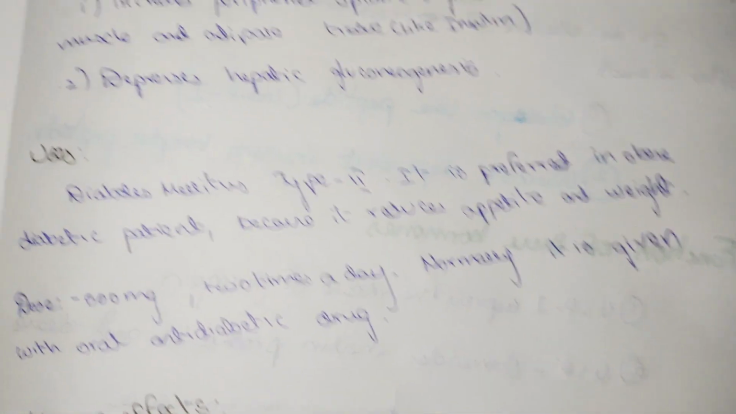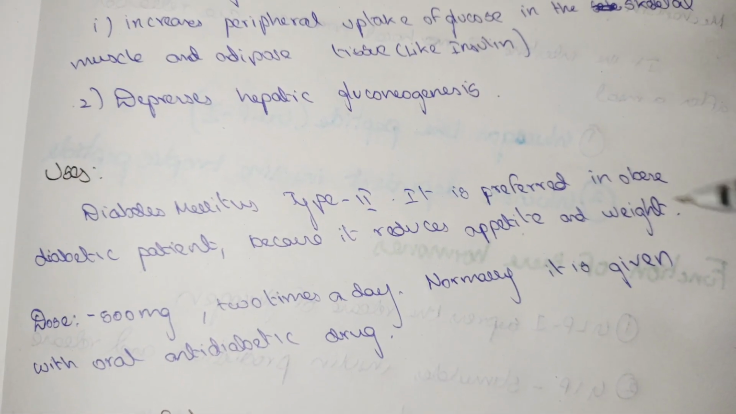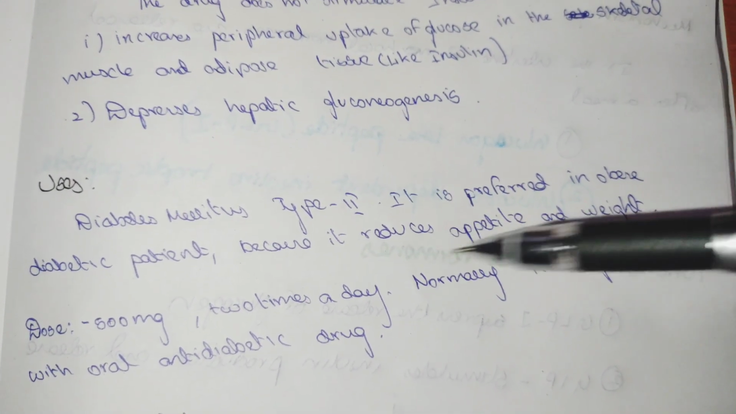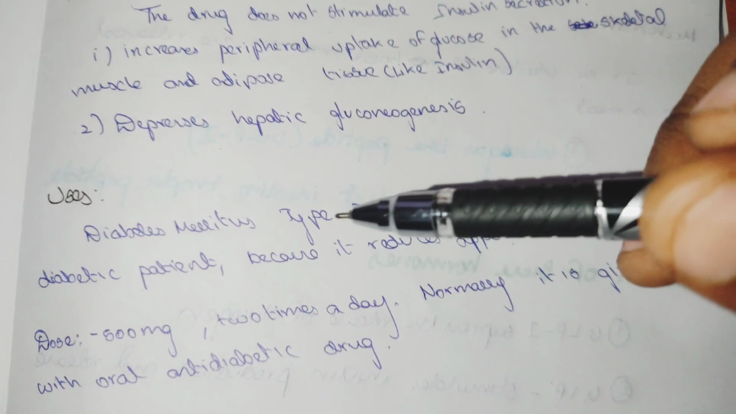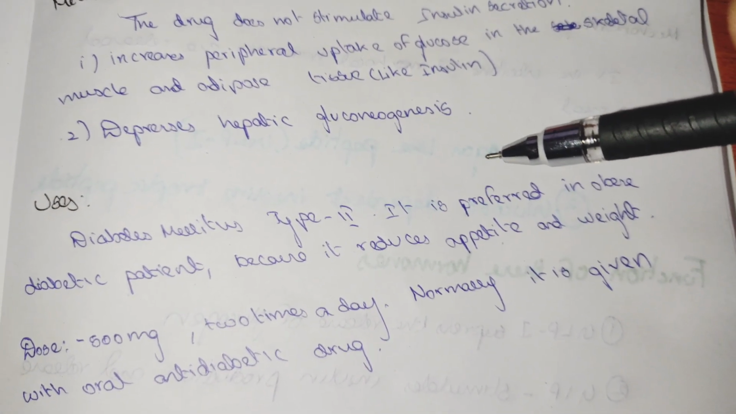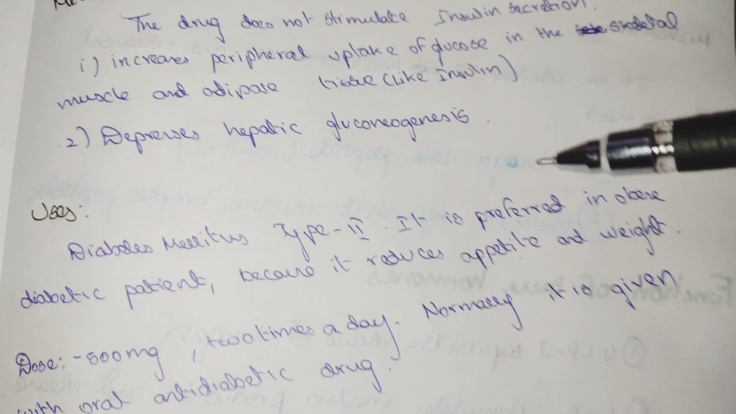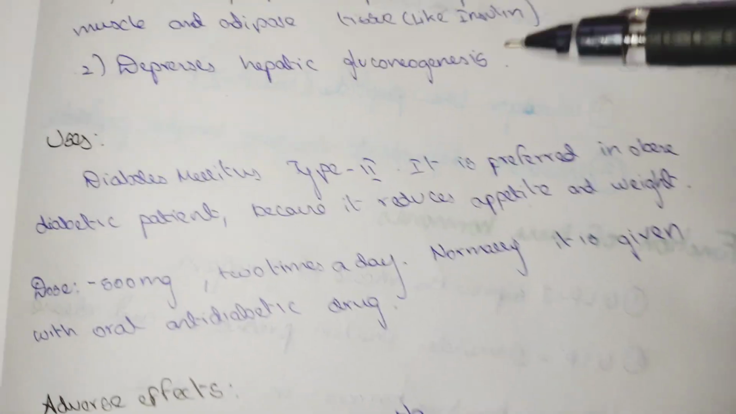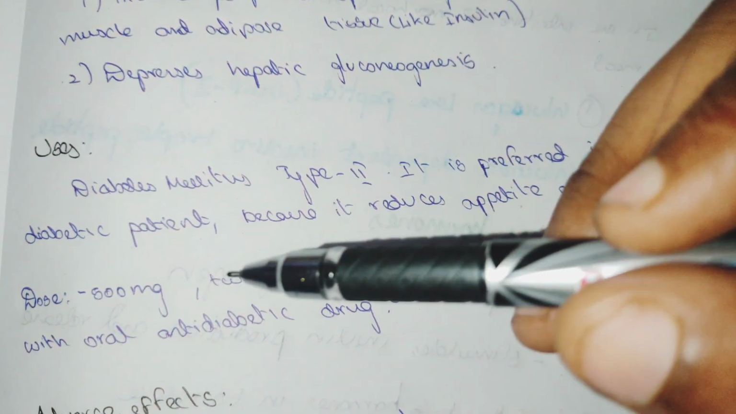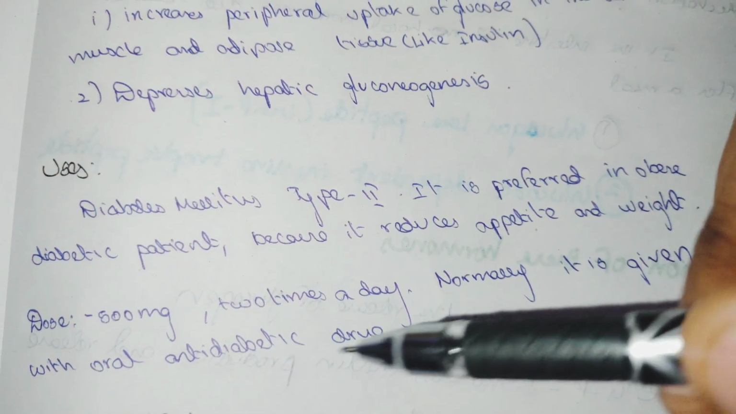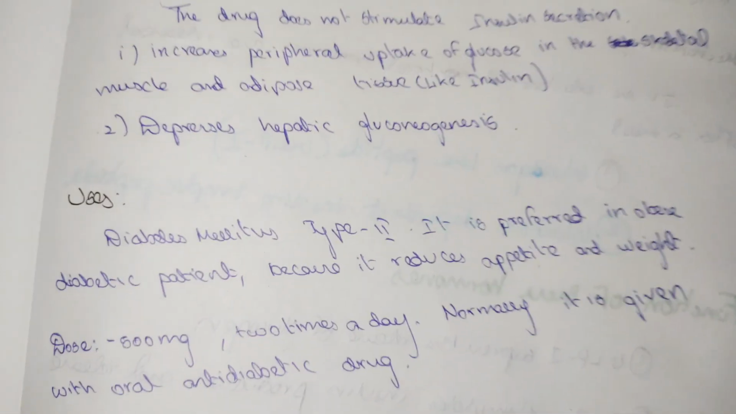Uses: diabetes mellitus type 2. It is preferred in obese diabetic patients because it reduces appetite and weight. Metformin is given to obese patients of diabetes mellitus type 2 because it reduces appetite and weight. The dose of metformin is 500 mg two times a day. Normally, it is given as an oral anti-diabetic drug.